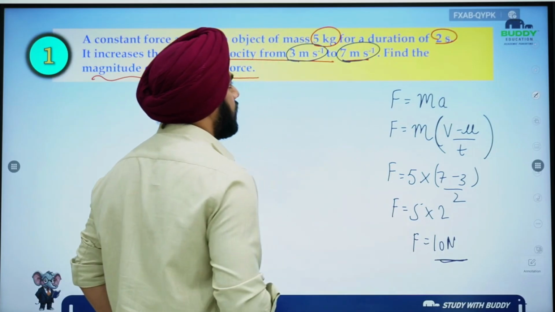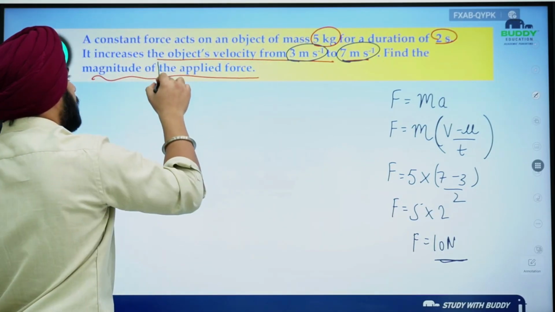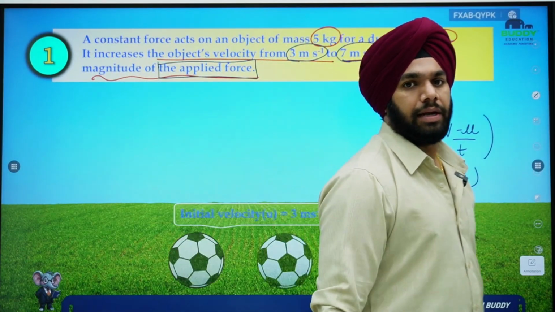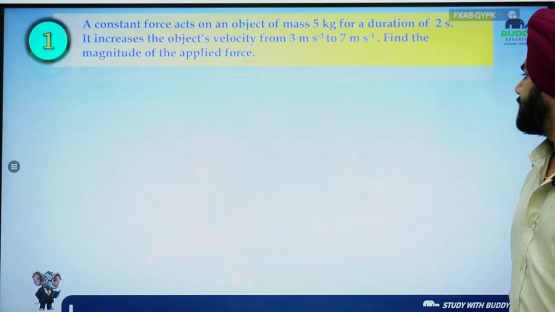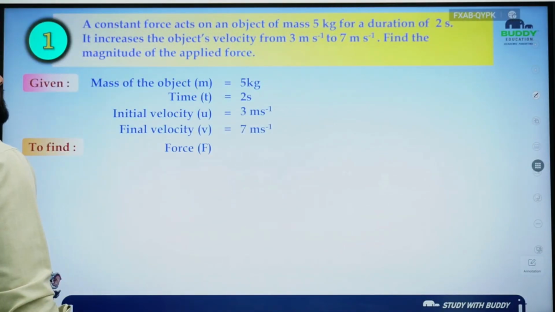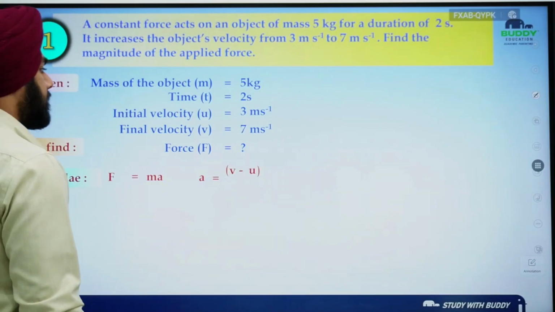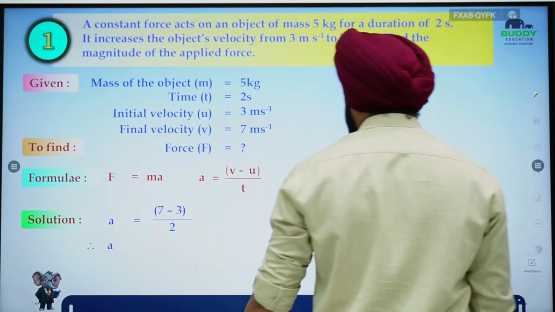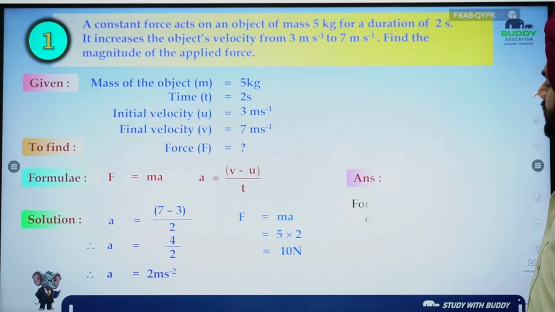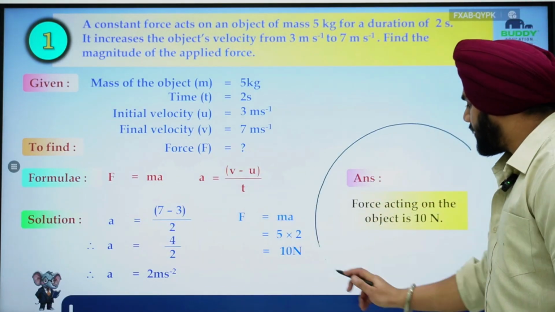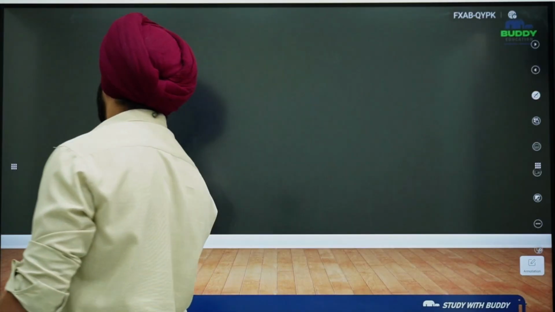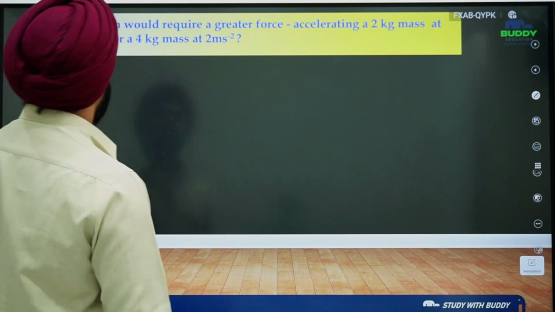So the force applied is 10 Newton, because of which its velocity got changed from 3 meter per second to 7 meter per second. Okay, got my point? So finally you got the answer, we got the acceleration, and then we finally got the force acting on the object is 10 Newton. Okay, got my point? Coming to the next question.